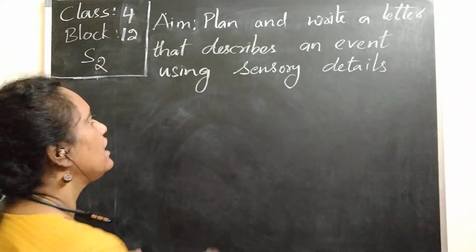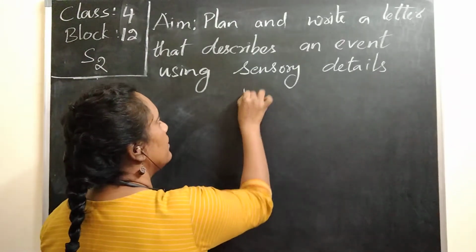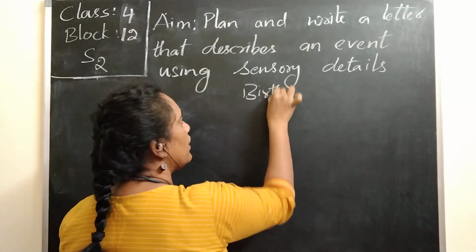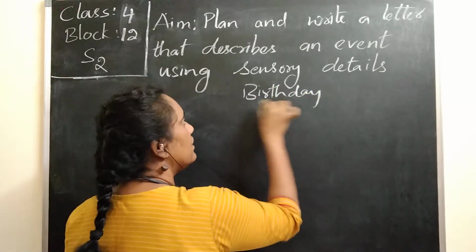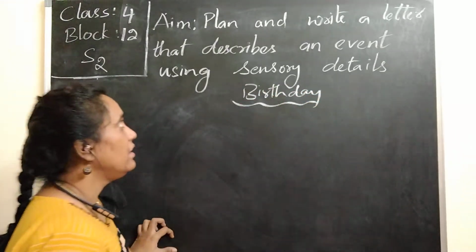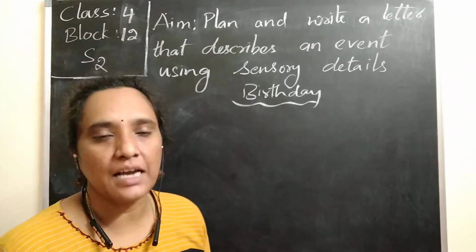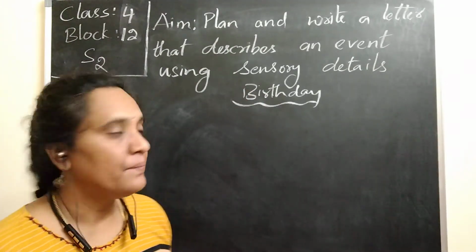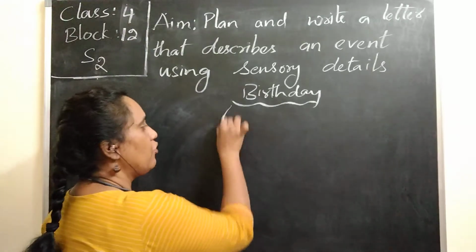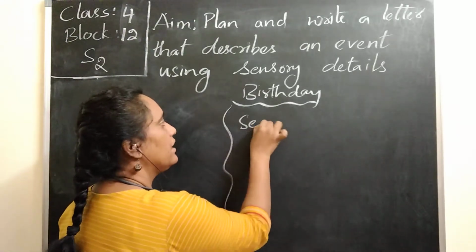Let us take an event of the birthday party. If we take the event of a birthday party, then what sensory details can be added? What can we see in a birthday party?